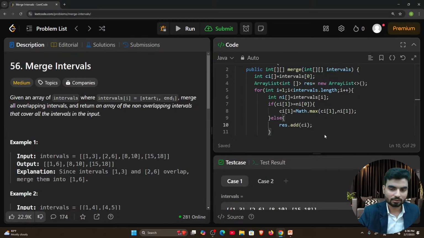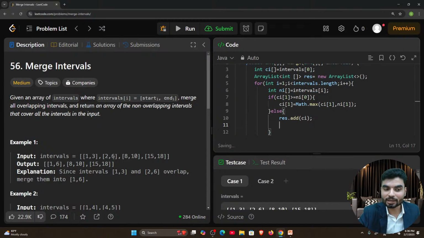You're getting my point? You're getting the logic, right? Now the current interval should be updated. Now this shouldn't be the current interval. What should the current interval be? Tell me the new value. Which is what? 1,6. This will be the current interval. Yes or no? So now the current interval is the upcoming value which has already been updated. So now the current interval should be what? The new interval which is coming.